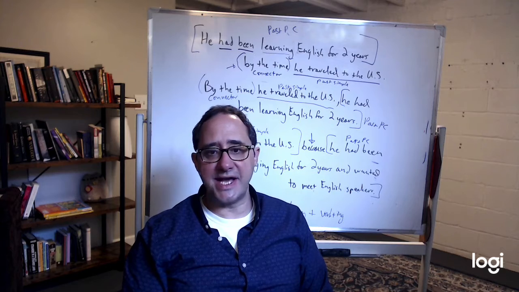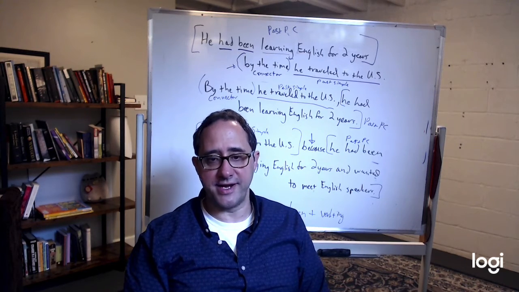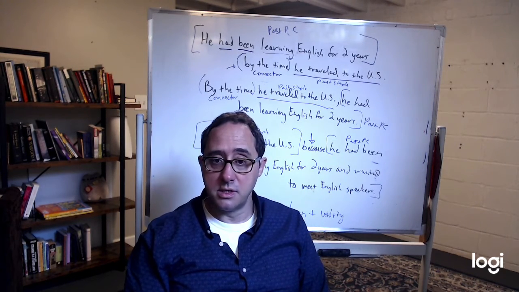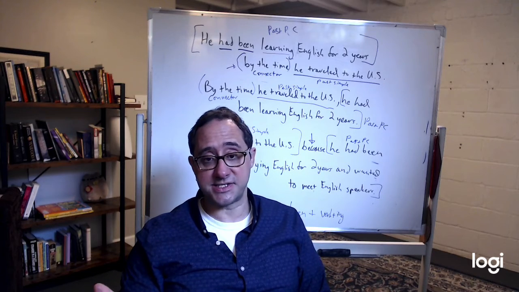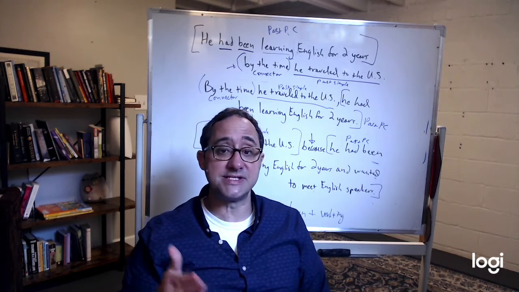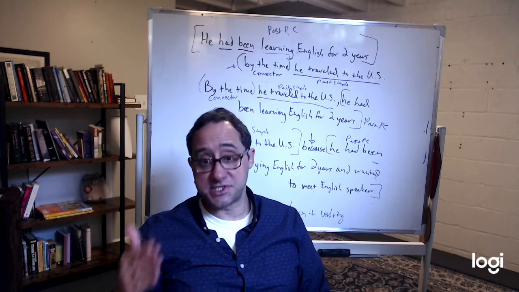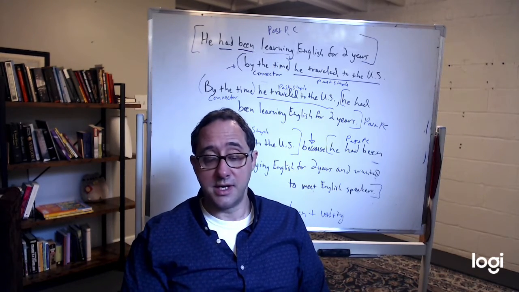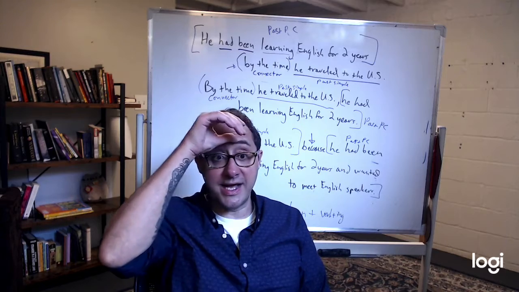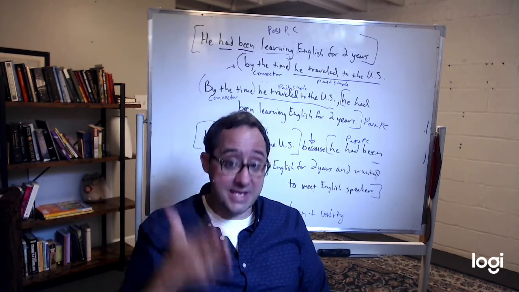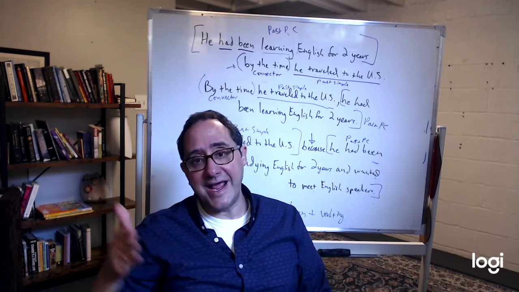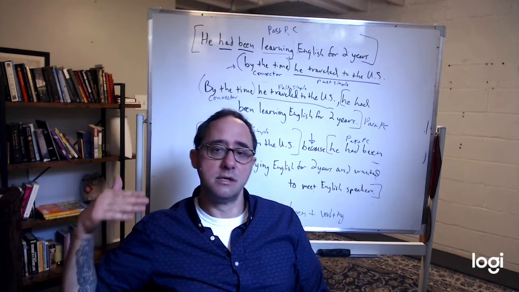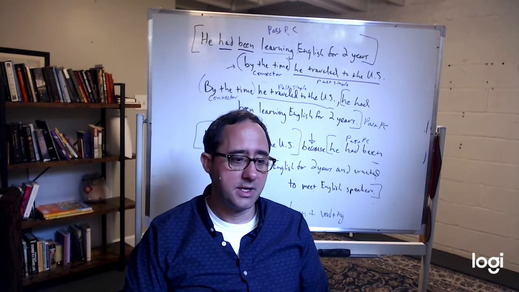The students had been studying for 2 weeks straight, so they passed the test. Or you could say they passed the test because they had been studying for 2 weeks straight.